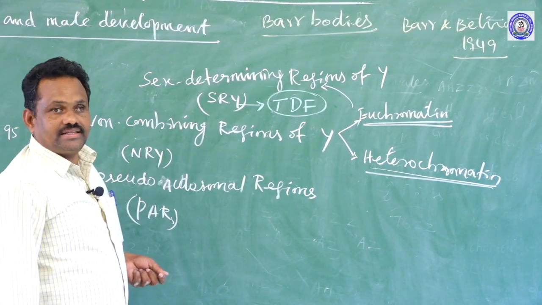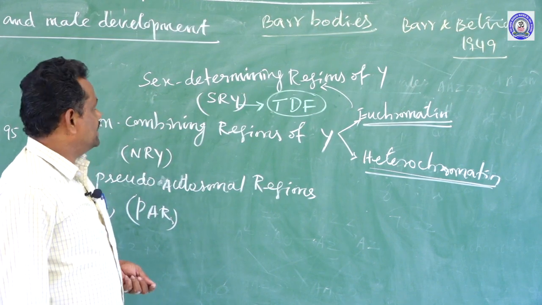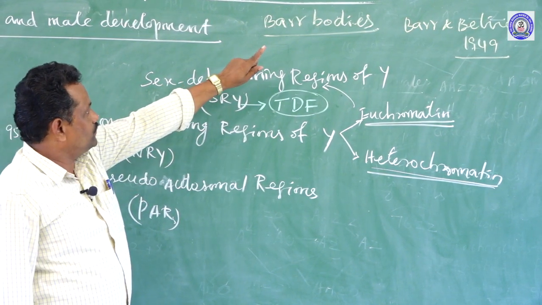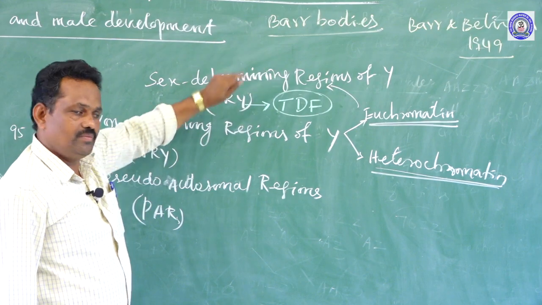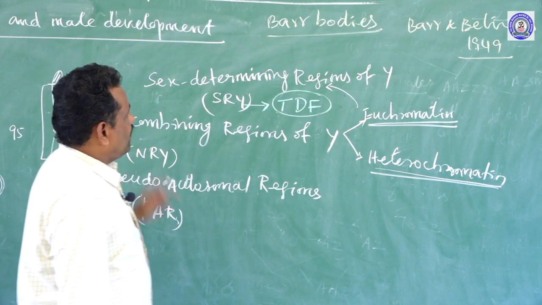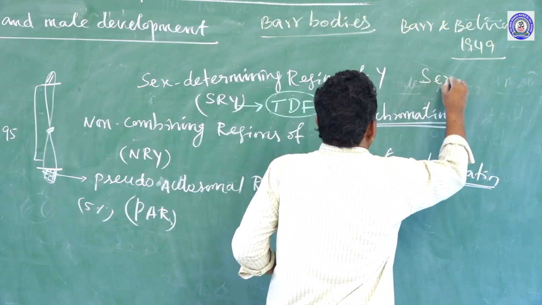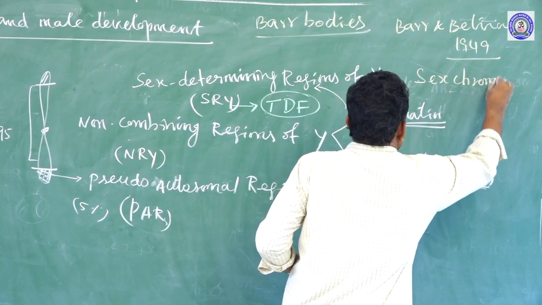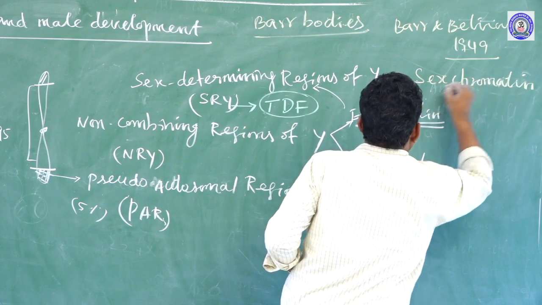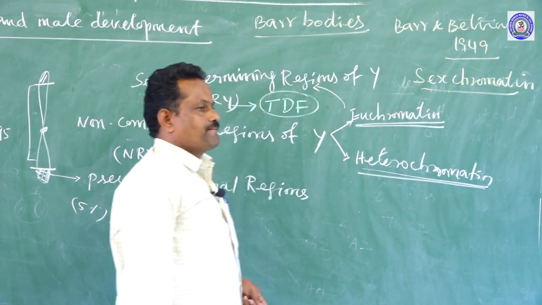It was absent in the nerve cells of male cat. They found it only in the nerve cell of female cat, and they called this a sex chromatin.